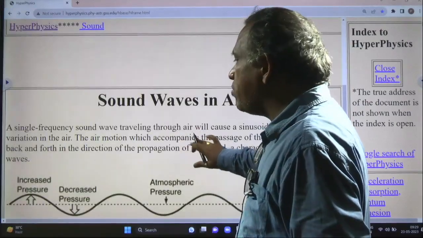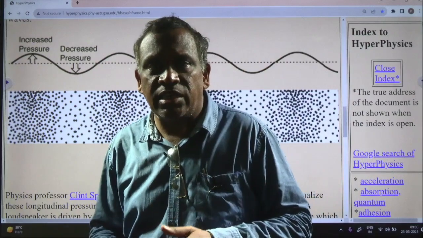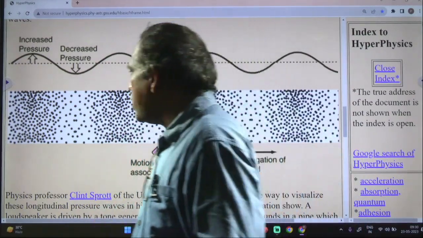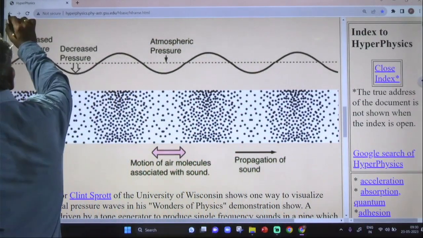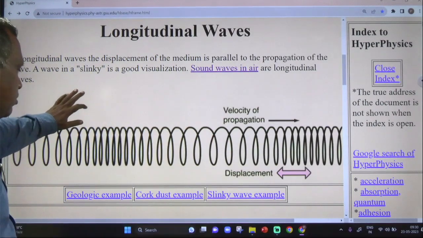Due to these pressure variations, the compressions and rarefactions are formed in longitudinal waves. So this is about longitudinal waves, sound waves in the air.